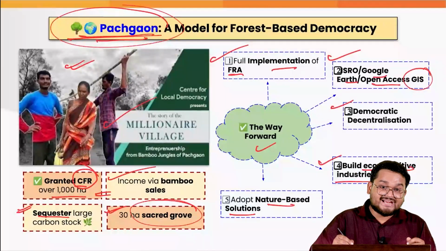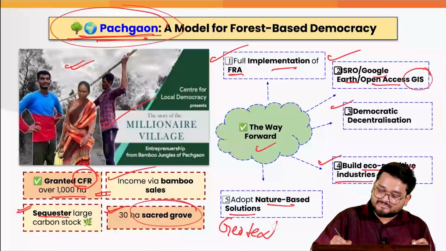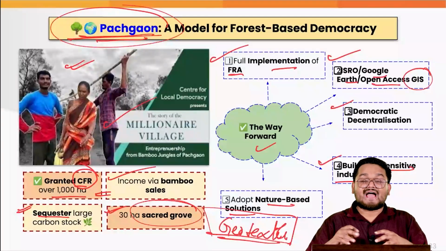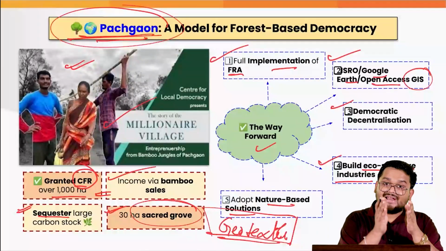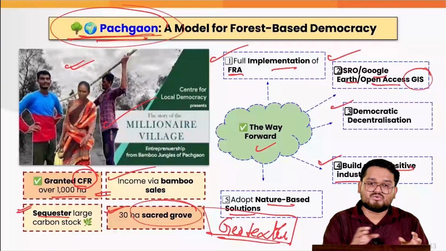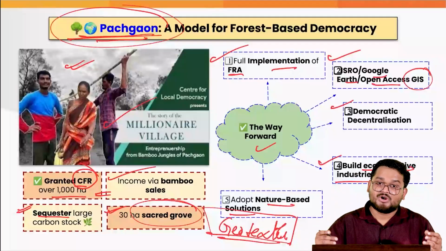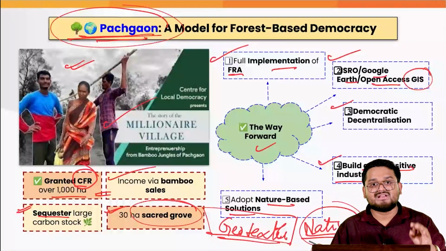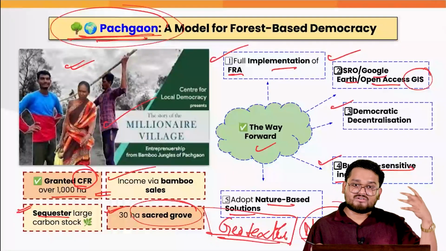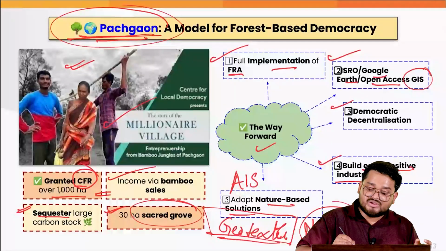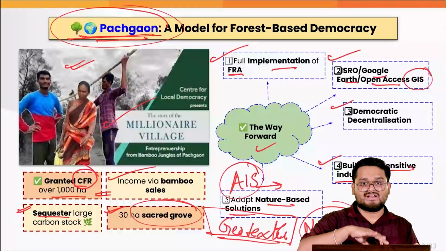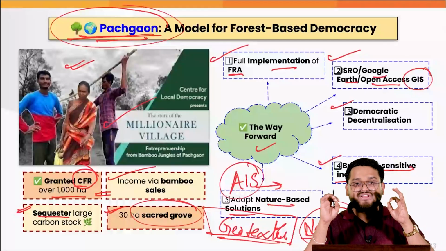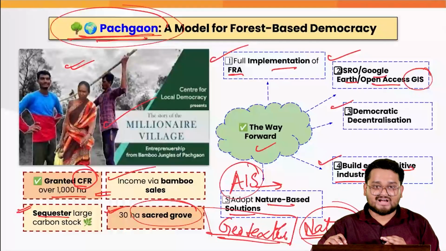For example, for degraded lands, we can use geotextiles to improve the quality of the land, because these geotextiles blend with the natural environment, decompose with it, and give rise to native species also, right? The loss of native species of plants is extremely harmful. And we have seen over a period of time how various alien invasive species have increased in these areas, which is leading to the degradation of the local ecosystem. So that is why we need to use nature-based solutions for the preservation of the Western Ghats.